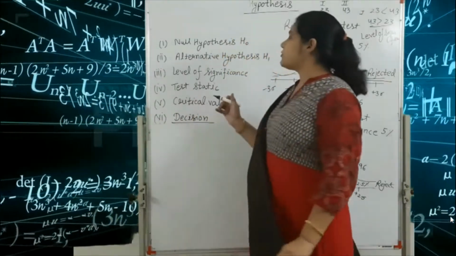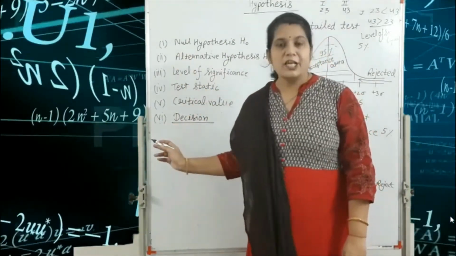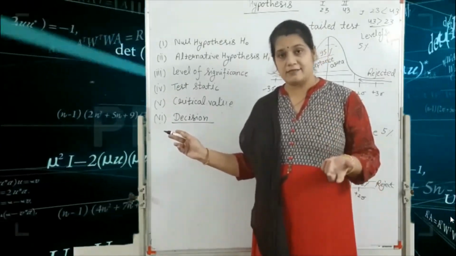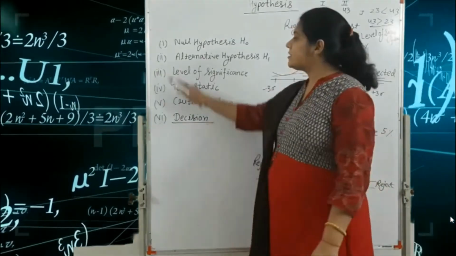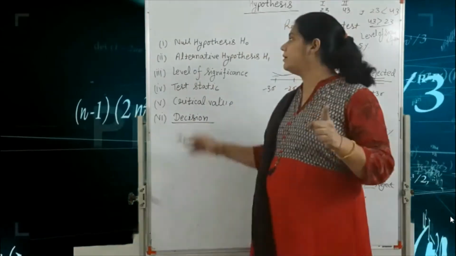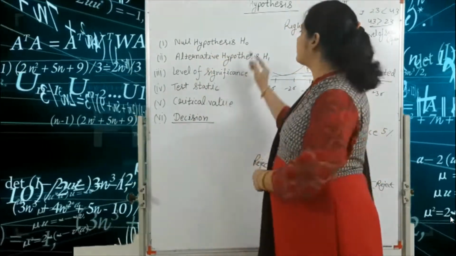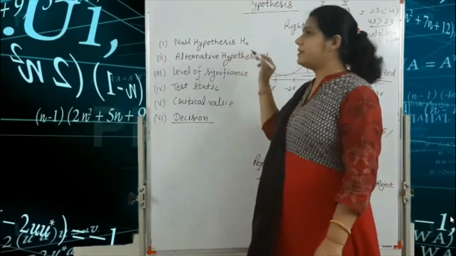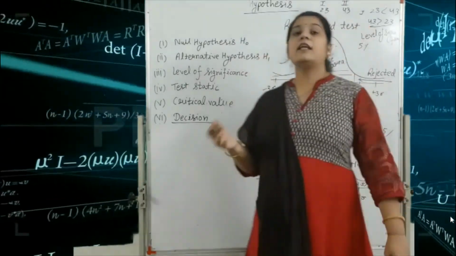The next one is these 6 points, which are very important for solving the question and finding the final answer in hypothesis testing. So always write the 6 points. Point number 1 is the null hypothesis. The null hypothesis is denoted H naught, H with suffix 0. So first we write the null hypothesis.